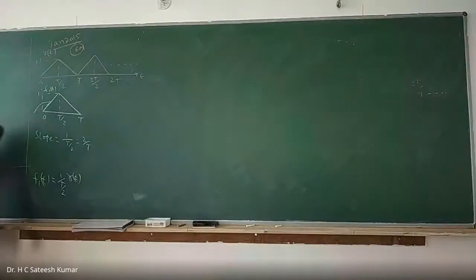Now, what should I have? The slope is the first one's slope, minus of this one, which means it will become horizontal. Minus 2 times this one.